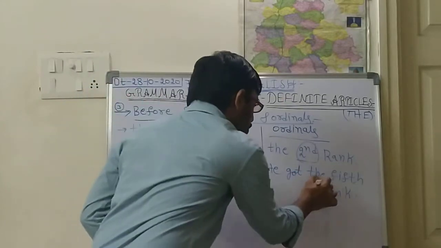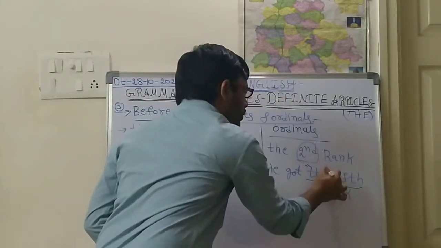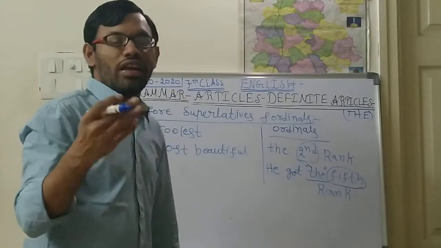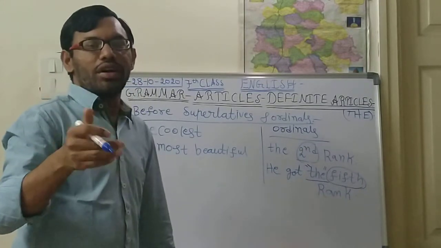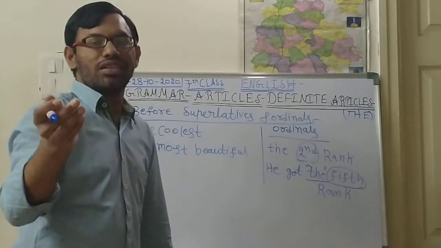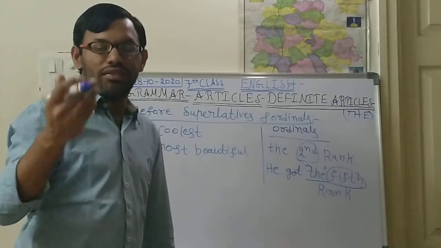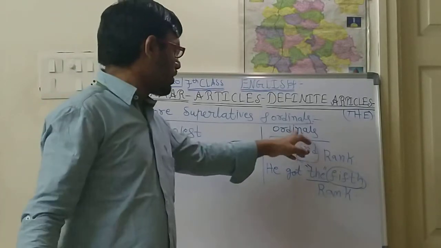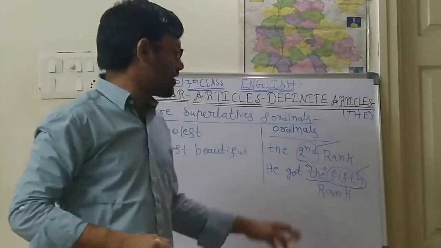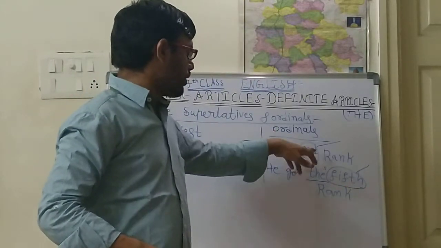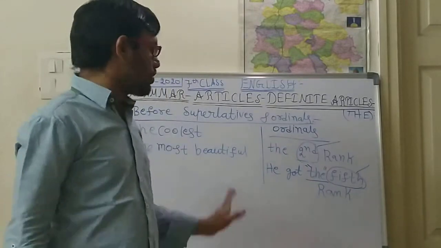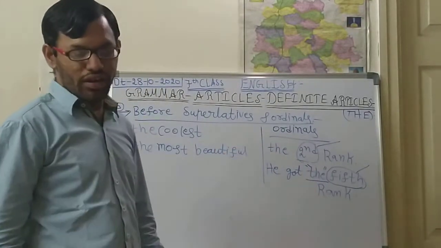So here the is used. Before fifth, second, third, 100th, thousandth, 99th person, 100th person, 89th person, third person, second person, fourth person, fifth, sixth, seventh, eighth. These are the ordinals, children. So second, fifth, fourth, these are the ordinals. Before these ordinals the will be coming in the sentence. So like this the is used.